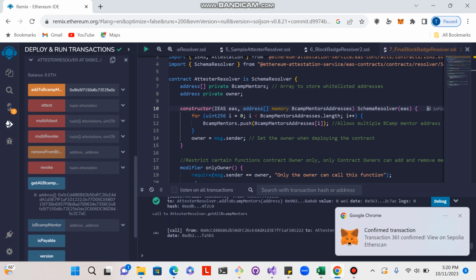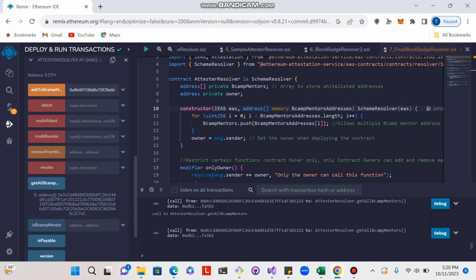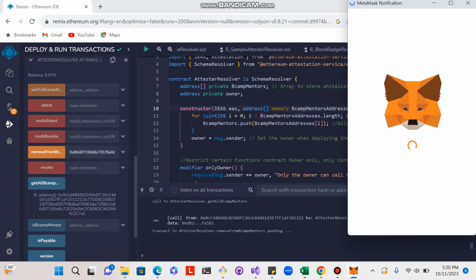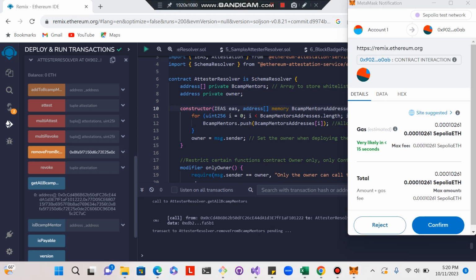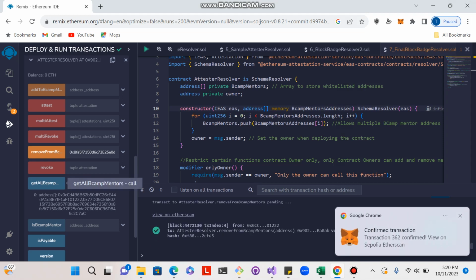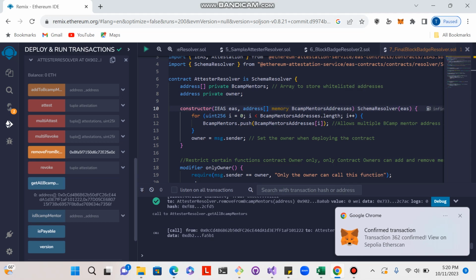Now if I press get all addresses, you can see I've got another address here. The owner of the contract can also remove an address. So let's say I don't want that address there anymore. I want to remove that address. You can do that too. I'm still testing this, so there might be some quirks, but I'll certainly send it to you guys so you can start playing with it too. And now you can see I removed that address and it's no longer in the list.